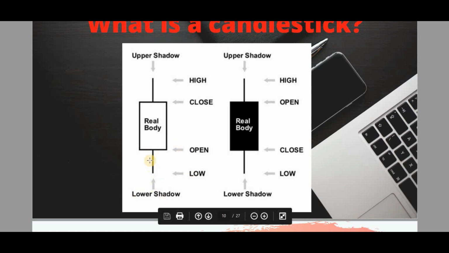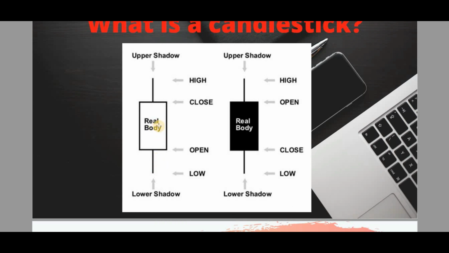This is the stick. You can call it a wick, or you can call it a shadow as well. So this represents the bullish, because the closing is above the opening price. Okay, and this is bearish because the closing is below the opening price. That is the difference between a bullish candle and a bearish candle. The main difference is that only.